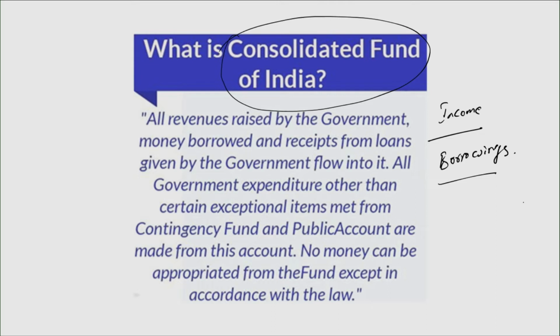No money can be appropriated, that means no money can be spent or shared with any other people or any state governments, from the fund except in accordance with the law. Without any law approved by Parliament, without any approval from Parliament, the government has no right to spend a single penny out of the Consolidated Fund of India. Now let's look at the two other accounts of the Government of India.